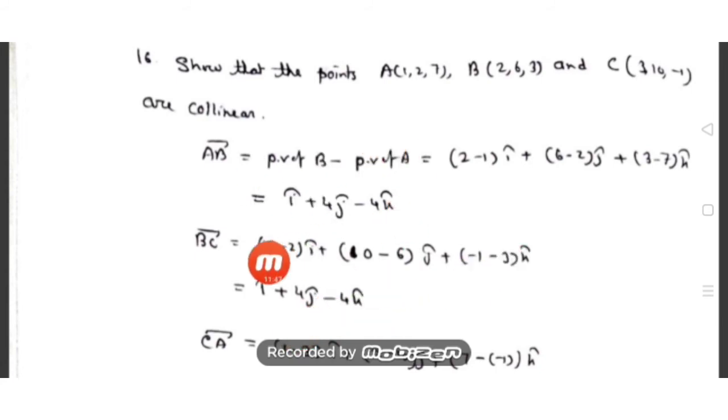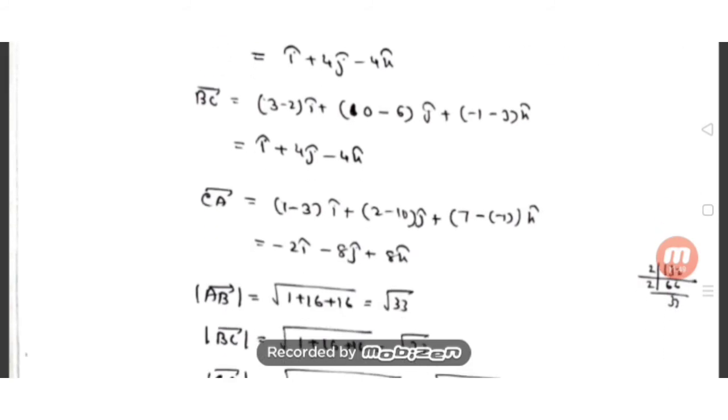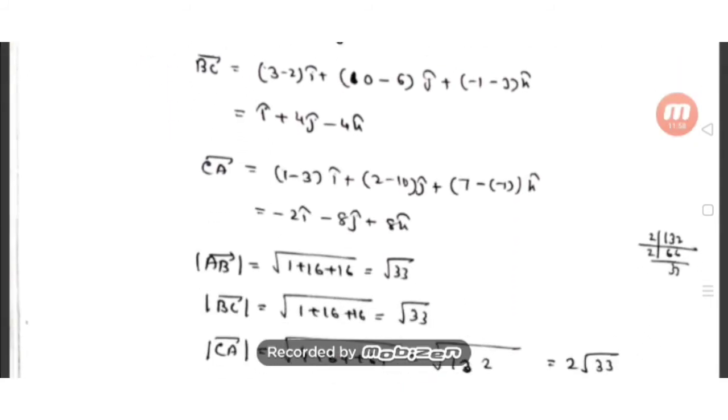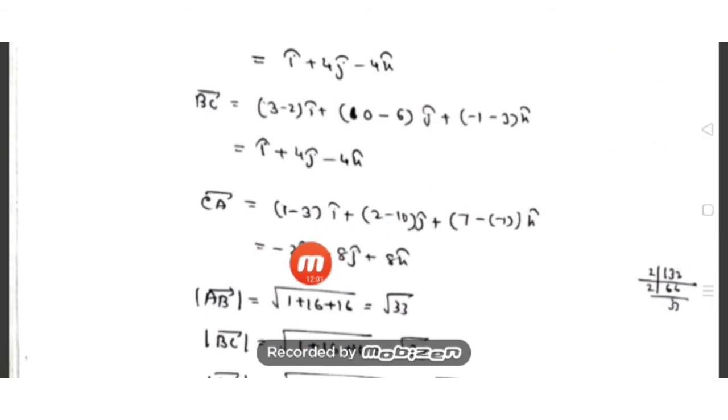Okay, then let us get CA. Then the CA value is equal to what? Position vector of A minus position vector of C, which is 1 minus 3 I cap, 2 minus 10 J cap, 7 minus minus 1 K cap, that is equal to minus 2 I cap minus 8 J cap plus 8 K cap. Now we want to get the magnitude.